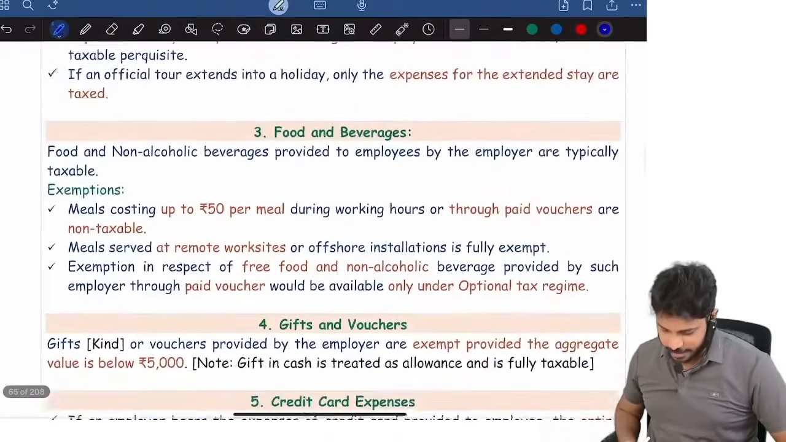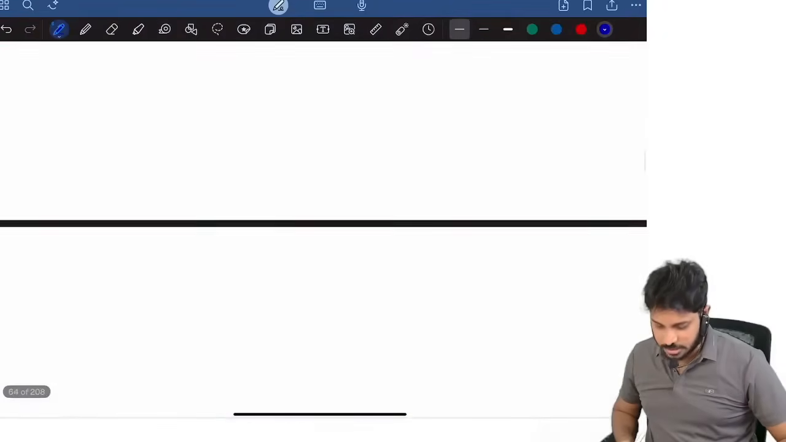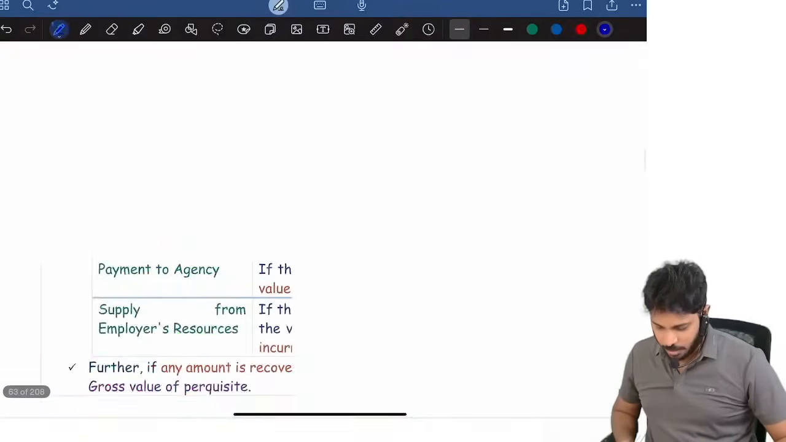Next, any other fringe benefit? Before I discuss all this, let me discuss medical facility first.